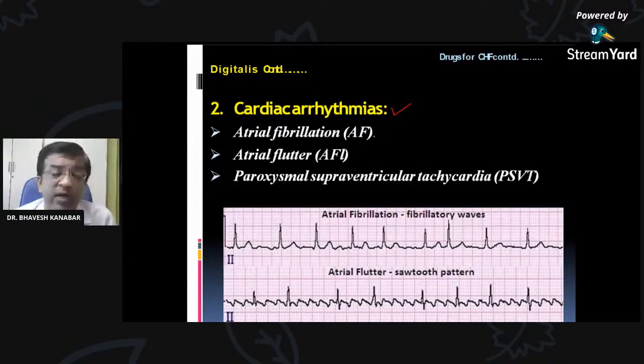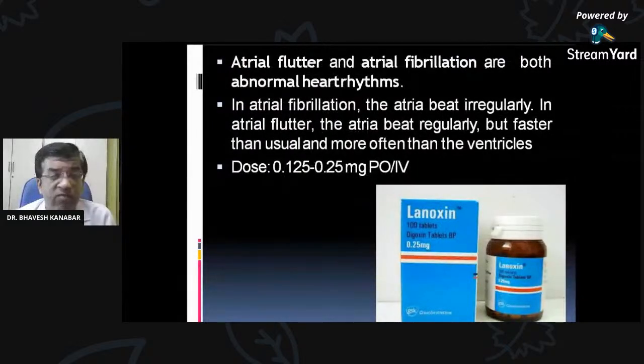Which type of cardiac arrhythmia? Atrial fibrillation, atrial flutter, and third is paroxysmal supraventricular tachycardia, PSVT. In these cardiac conditions, it can be used. Atrial flutter and atrial fibrillation are both abnormal heart rhythms. That is why it is called arrhythmia.